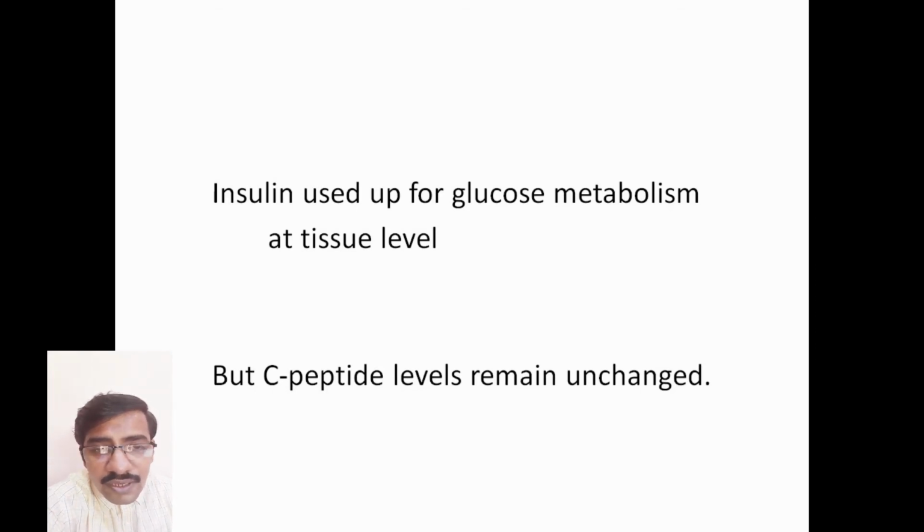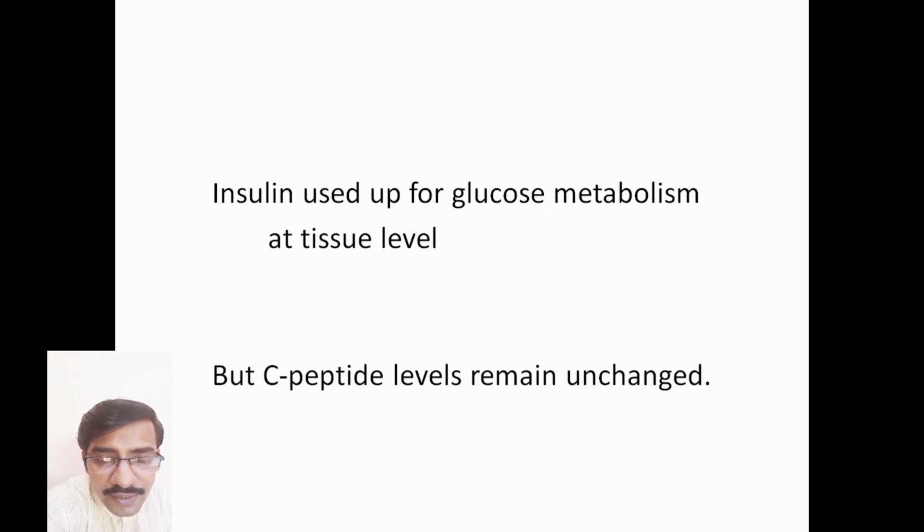We cannot check the levels of insulin in the blood and confirm whether beta cell function is abnormal, because insulin is constantly being utilized at the periphery. So instead of checking the insulin levels, checking the C-peptide levels in the blood will give us a better idea about the beta cell function.